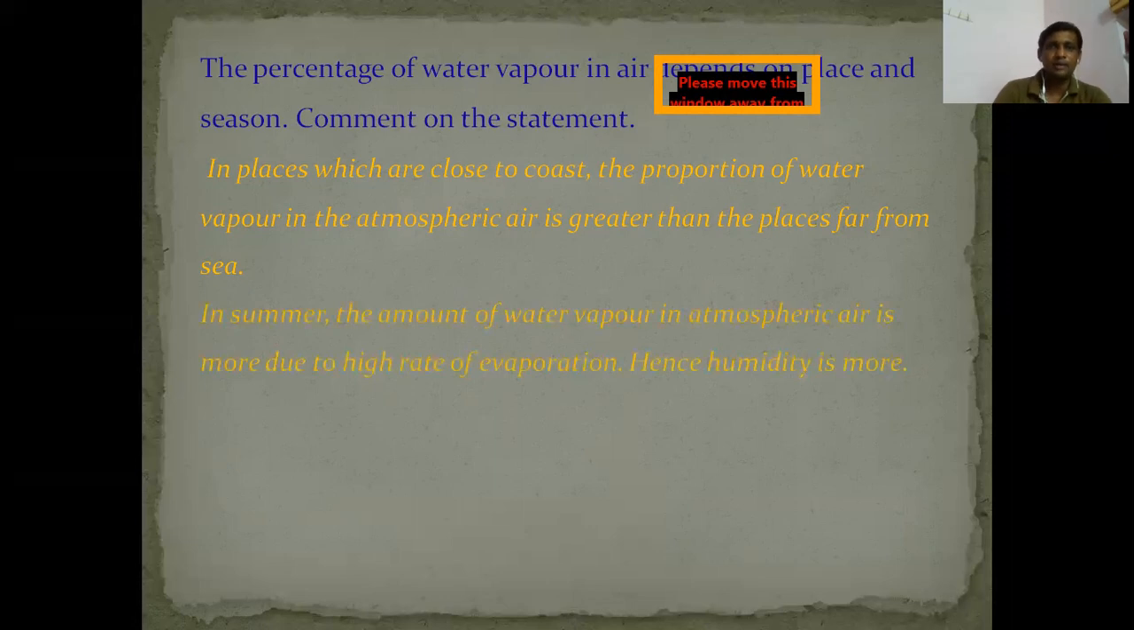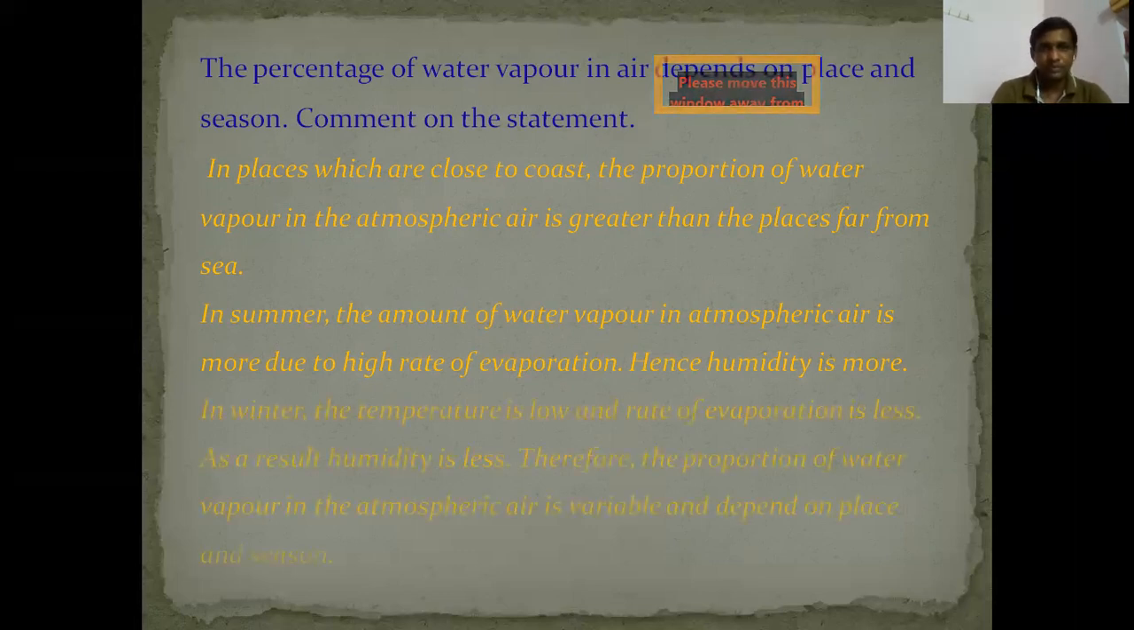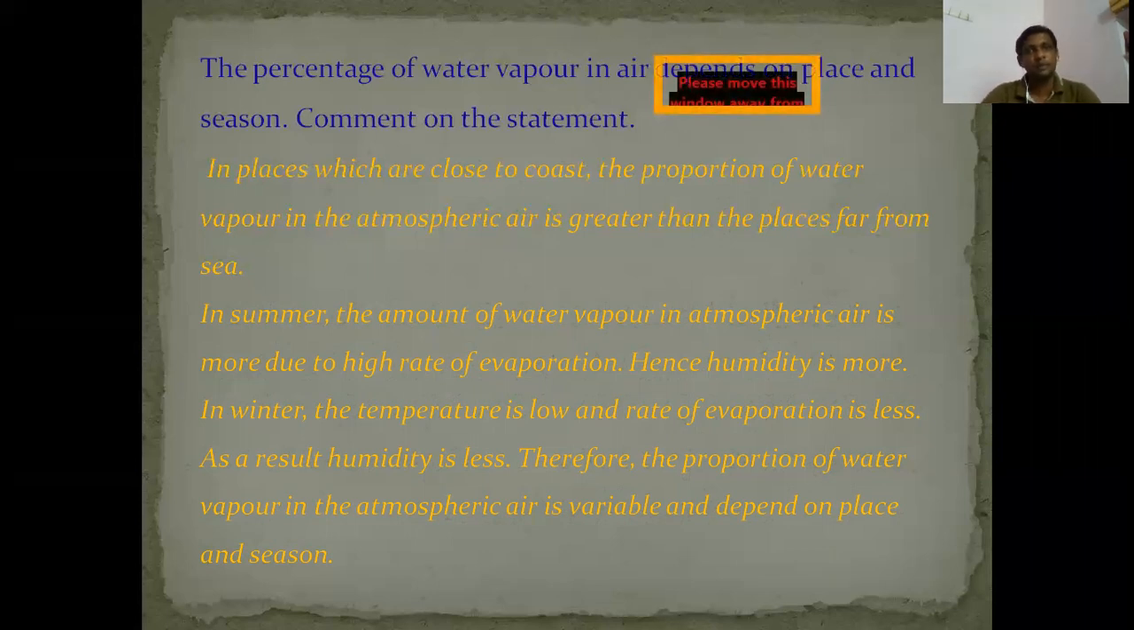In summer, the amount of water vapor in the atmosphere is more due to the high rate of evaporation. Hence, humidity is more. In winter, the temperature is low and the rate of evaporation is low. As a result, humidity is less. Therefore, the proportion of water vapor in atmospheric air is variable and depends on the place and season.